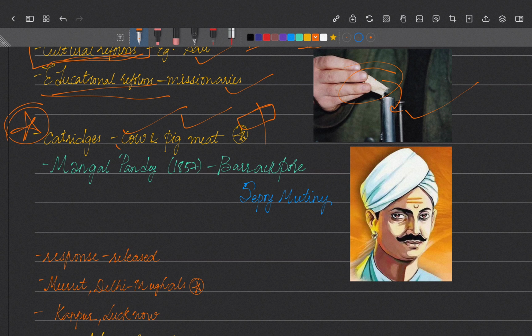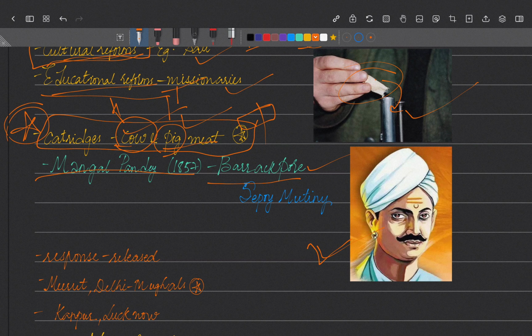Cow is holy to Hindus, and pig is taboo to Muslims. So for both communities, it was unsacred to bite a cartridge which contained cow and pig meat. This was the spark where all of the army got very furious and started the revolt. Who started the revolt? Mangal Pandey. In 1857, he started firing and killed an officer in Barrackpore. That was the starting point of the revolt.